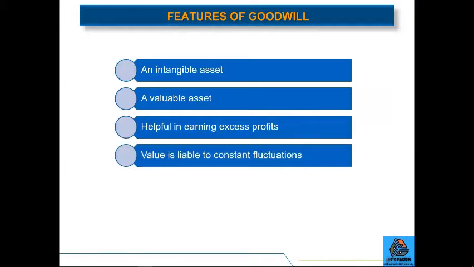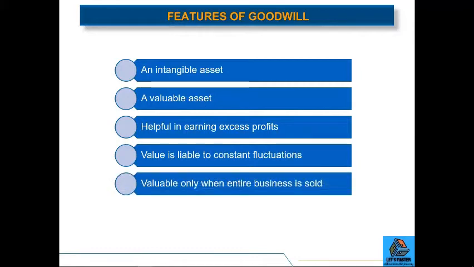Value is liable to constant fluctuations. We know normally assets are depreciated with the passage of time. But goodwill, even though it's an asset, has a value that constantly keeps on fluctuating. That means whenever the value of goodwill is calculated, depending on the current circumstances prevailing at that point in time, the value may go up or may fall down.